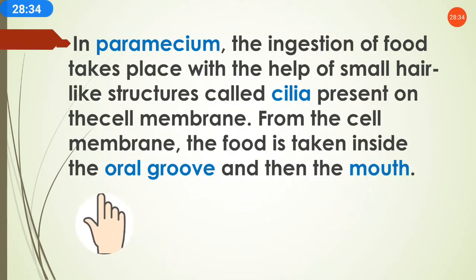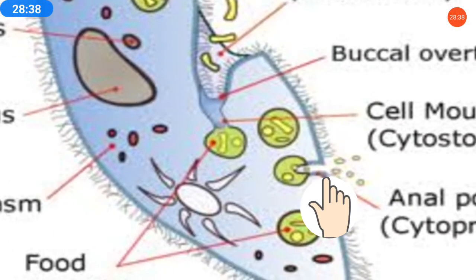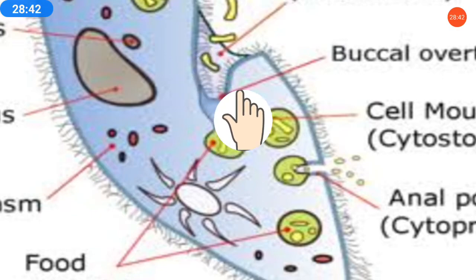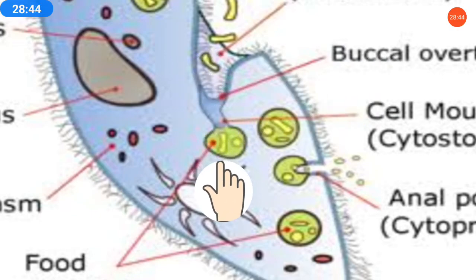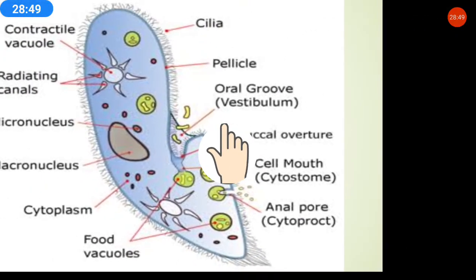So the food is taken inside the oral groove and then the mouth. So this is what? Cilia. Then this part is the oral groove. And then what? That is the mouth. The food will enter into the mouth.